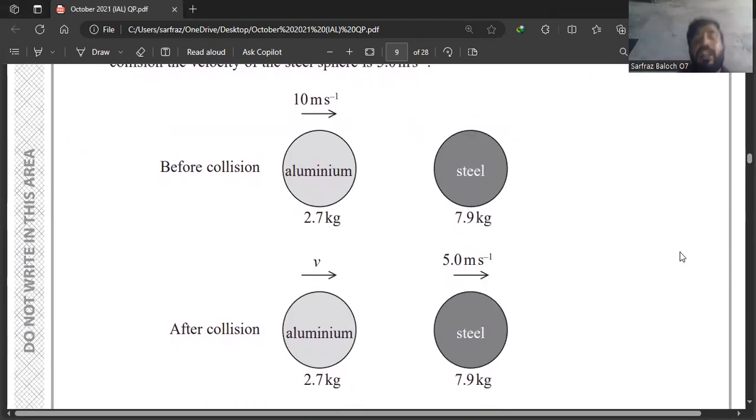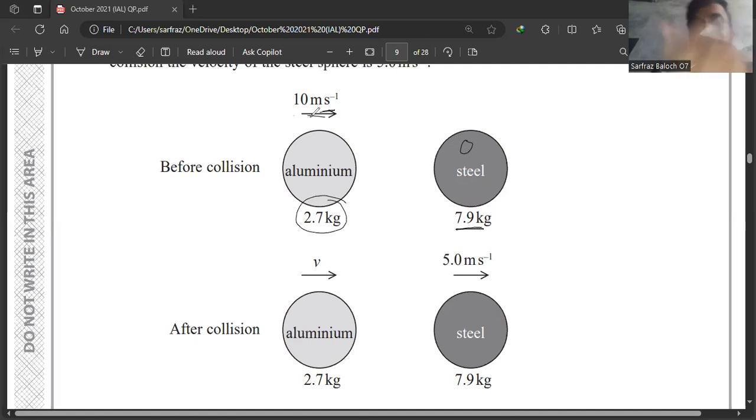As you can see here, the first sphere, the aluminium sphere, is moving with velocity 10 meters per second, and it has a mass of 2.7 kg. The second sphere, the steel sphere, has velocity 0, meaning it is at rest, and it has mass 7.9 kg.